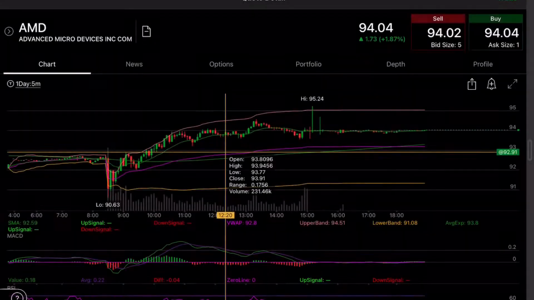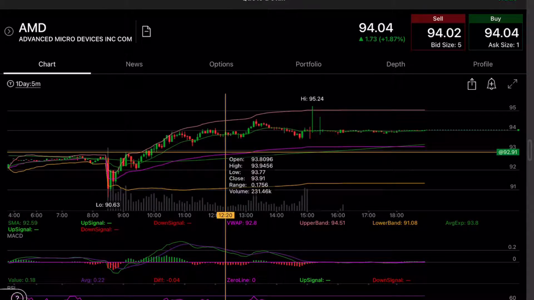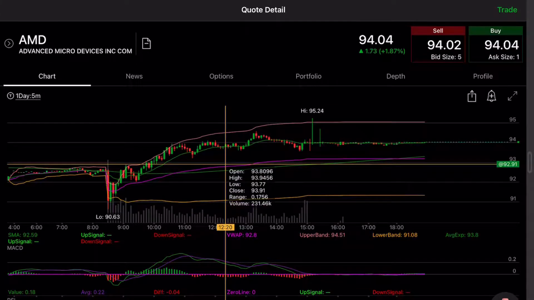All right, so the first thing we're gonna do here is a technical analysis, just look at where the highs and lows are and how the chart is looking. I'm gonna quickly go over the recent Friday that we had and how the stock played out. So we can see right here, at the beginning of market open, there's a drop to the low 90s right over here, and then it hit a high of